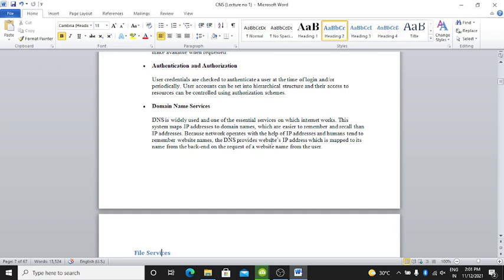The DNS provides the website IP address which is mapped to its name from the back end, on the request of the website name from the user.